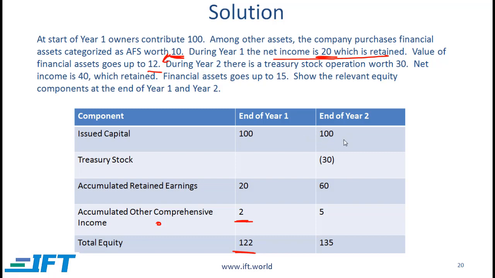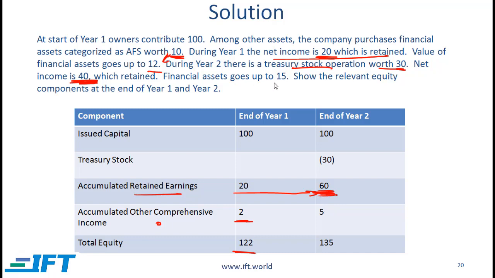Then for end of year two, issued capital stays the same, but in year two, we have a treasury stock operation worth 30. So this is minus 30. A treasury stock operation is always a negative. It's reducing the number of shares outstanding. Accumulated retained earnings goes up to 60 because we started year two at 20, and then in year two we have earnings of 40, and this entire amount is retained. So the accumulated retained earnings equals 60.